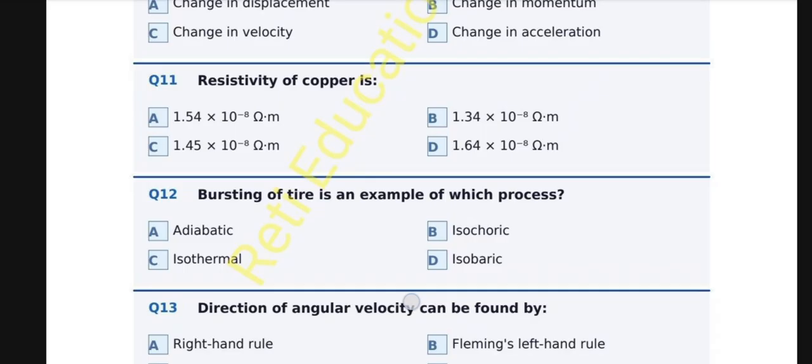A. Adiabatic, B. Isochoric, C. Isothermal, D. Isobaric. And the correct option is A. Adiabatic. When a tire bursts, air expands rapidly without exchanging heat with the surroundings, too fast for heat transfer. This is an adiabatic process.